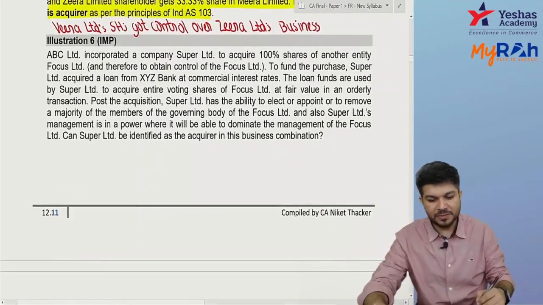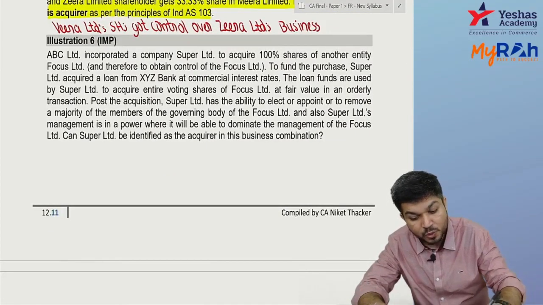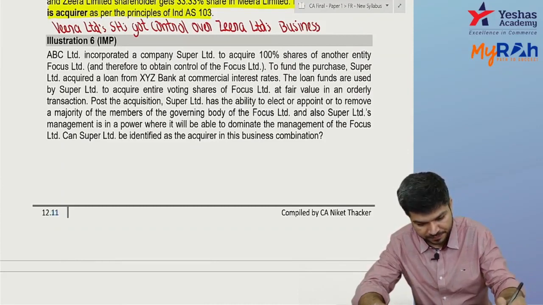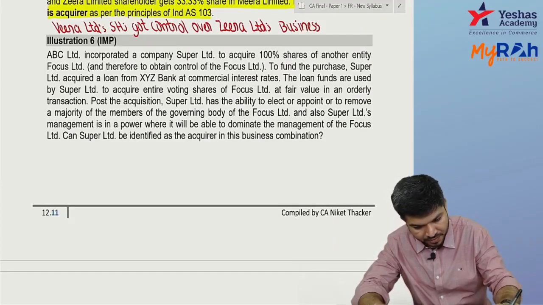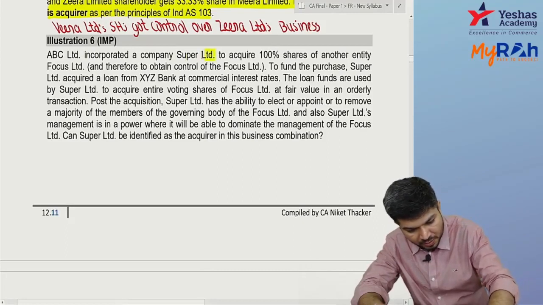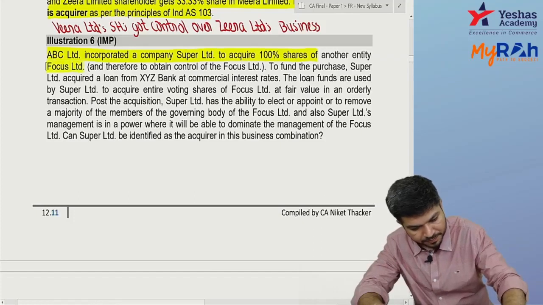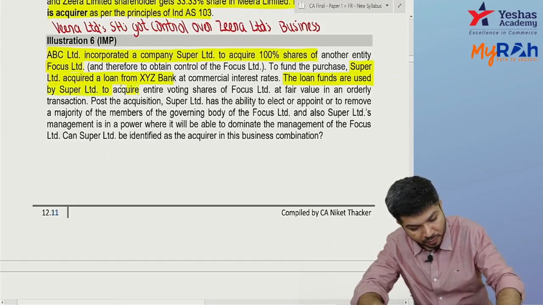Okay, next one, question number 6. ABC Limited incorporated a company, Super Limited, to acquire 100% shares of another company, Focus, and thereby obtain control over Focus. To fund the purchase, Super took a loan from XYZ, and the loan funds are used by Super to acquire Focus.